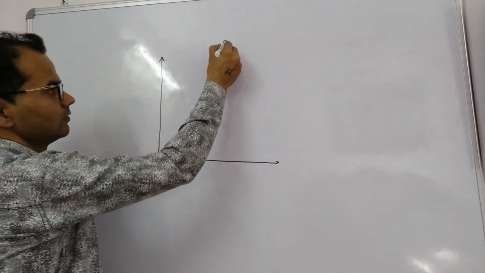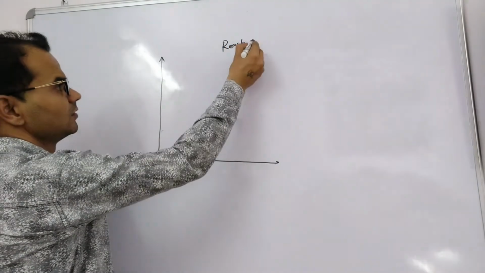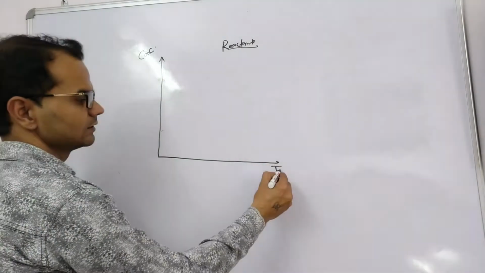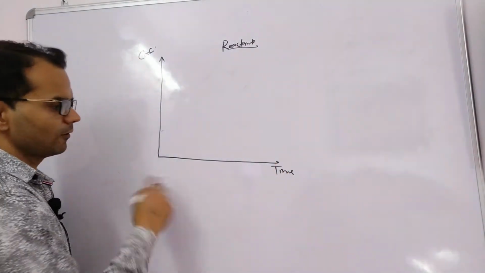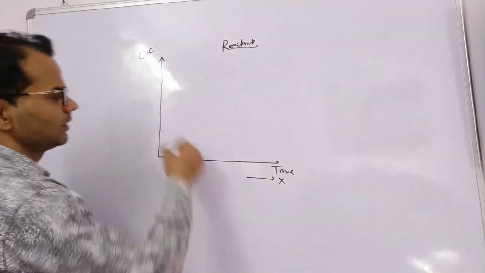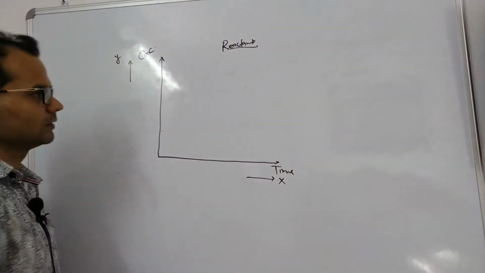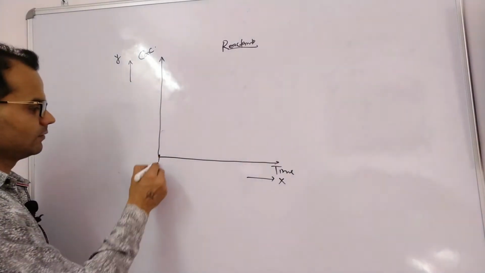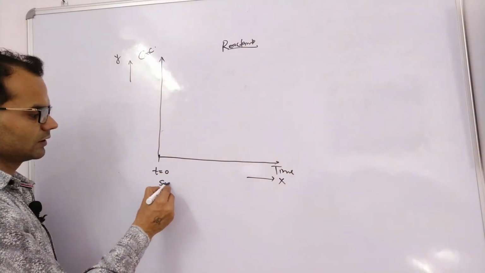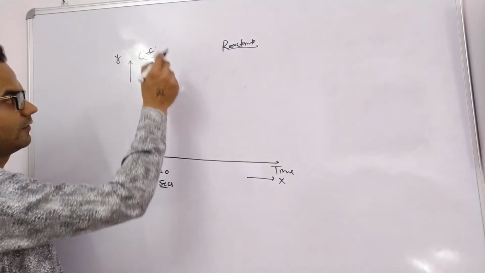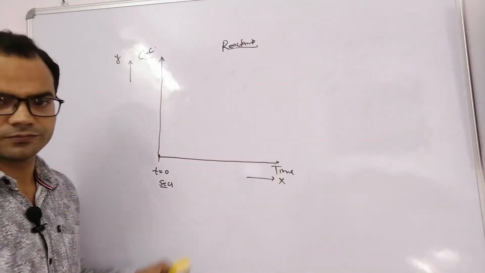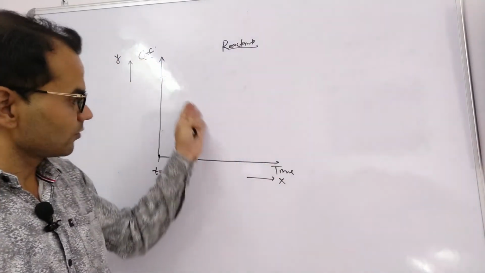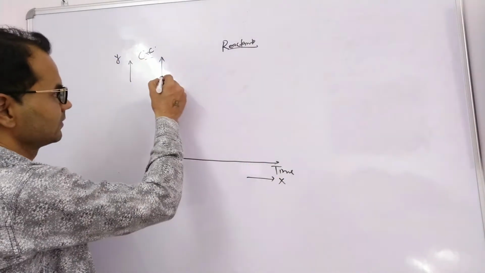This is for reactants. I plotted a graph, concentration versus time. On x-axis we have time and on y-axis we have concentration of a reactant. When the reaction is going to start at time t equal to 0 seconds, the concentration of reactant will be maximum. As the reaction proceeds, as time passes, reactants are going to decrease. So the graph will be like this.